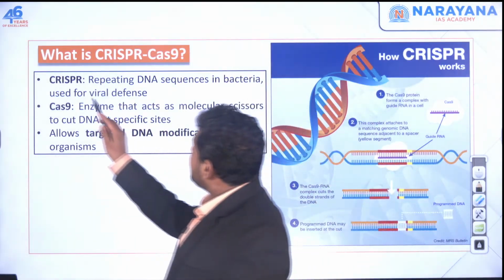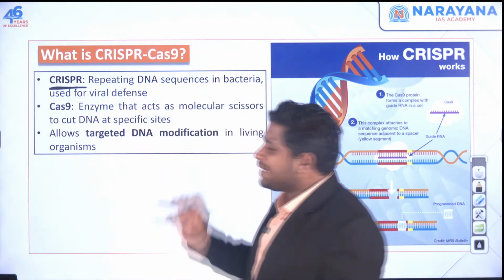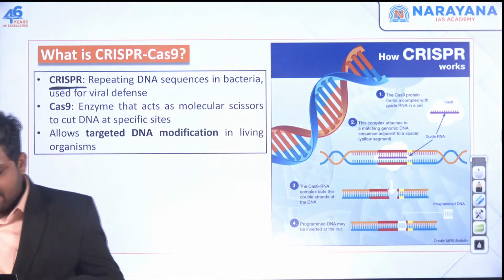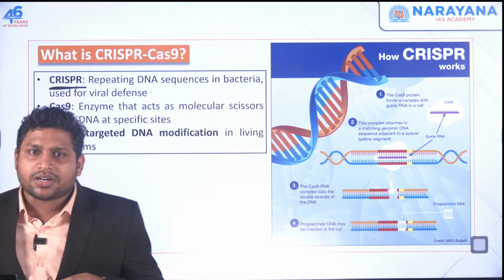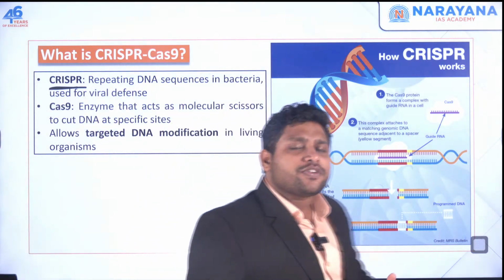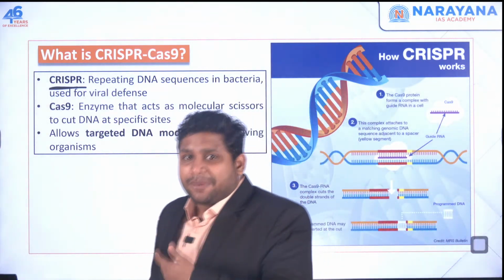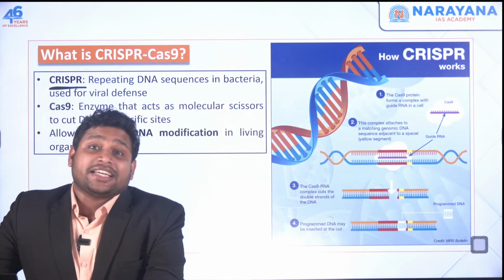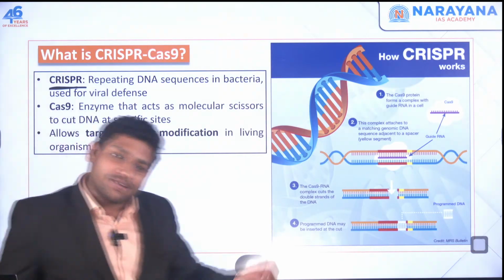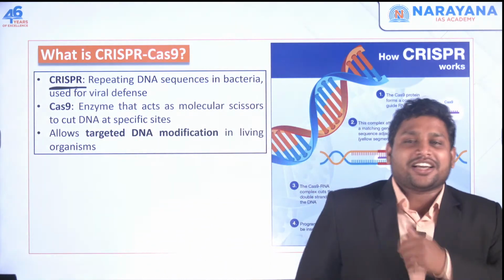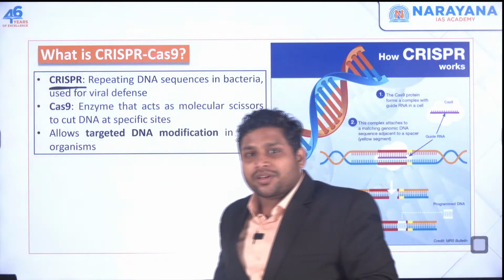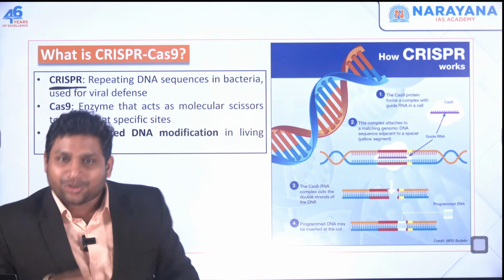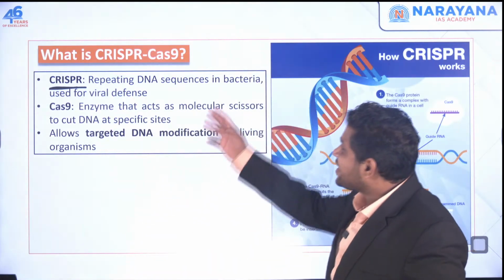So CRISPR, actually we take this from a bacteria. There's a specific bacteria in which there's something called CRISPR. It's a part of its defense mechanism. Sometimes virus attacks bacteria also. Virus attacks human beings, virus also attacks bacteria. What bacteria do? They will cut that virus. So to cut, they have something called this CRISPR.